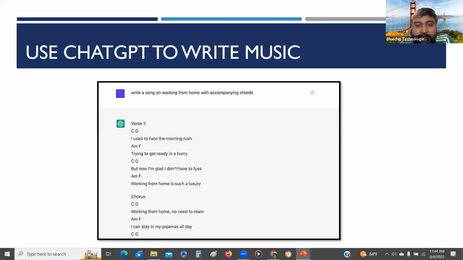Here you can see we can ask a question like how to write music, and it's going to create musical notes as well. Now we have other kinds of tools coming up with the advancement and innovation that we see in ChatGPT. Companies like Microsoft invested $10 billion in ChatGPT, and other companies are also trying to invest because of that. OpenAI is becoming a $1 billion company.